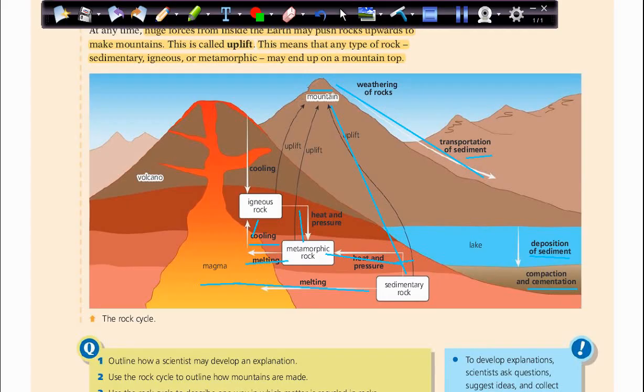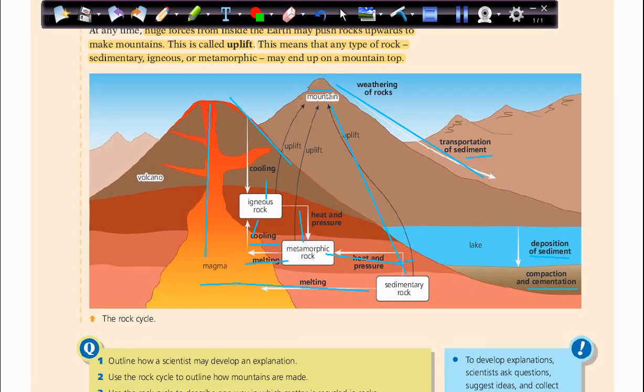So if this magma is pushed outside, it will cool and solidify and turn into igneous rock. So see, it's like a cycle: from igneous rock to metamorphic rock, metamorphic rock to magma, sedimentary rocks to metamorphic rocks. From sedimentary rocks it can turn into magma.